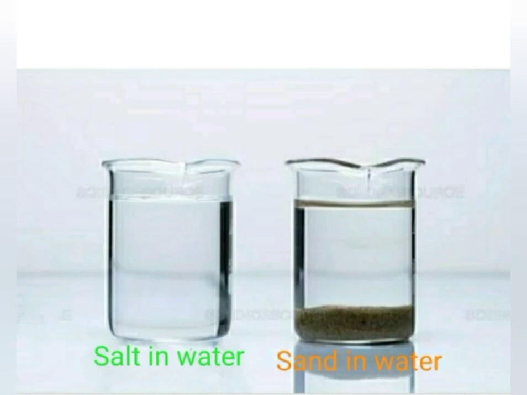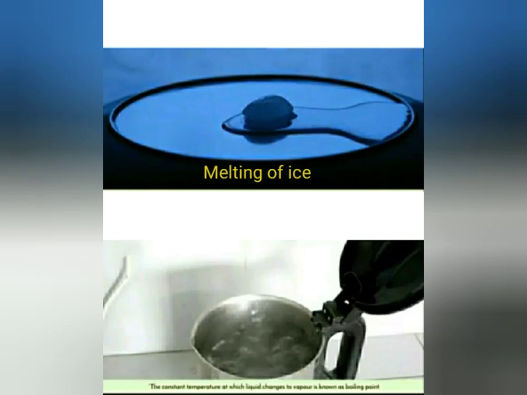Solubility. Solubility of matter may also vary in water or any other solvents. Here the solvent is water. Salt is soluble in water whereas sand is not. So this shows variation in solubility. Matter also shows a difference in melting and boiling points. Melting point is the point at which a substance starts to melt and changes its state from solid to liquid, for example, melting of ice. Boiling point is the point at which a substance vaporizes and changes its state from liquid to gas, for example, water changing into steam.